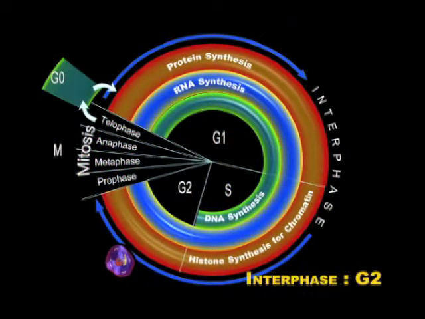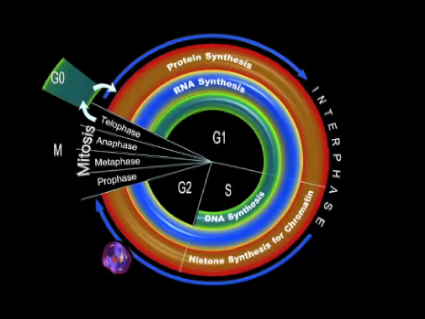In G2, RNA and proteins that are necessary for cell division are synthesized. Proofreading also occurs. The DNA replicated in the S phase is checked for mistakes. If mistakes are found, the cell repairs them or receives a signal to self-destruct called apoptosis.